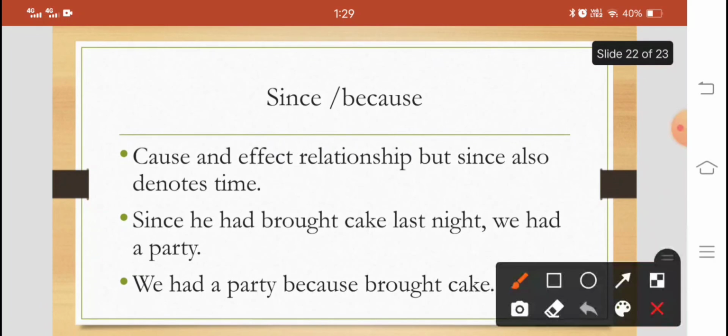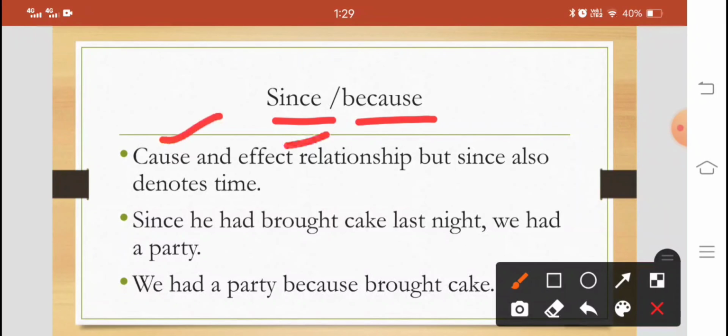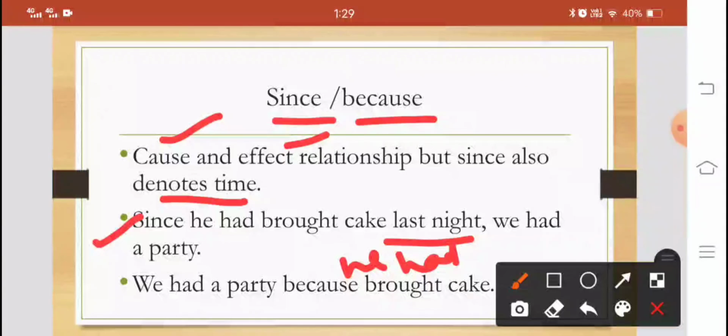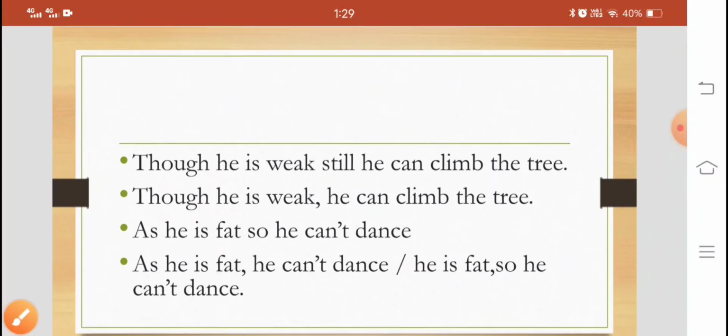Next confusing pair is since or because. Both of them show cause and effect relationship, but since also denotes time. Remember this. Since he had brought cake last night, we had a party. So last night denotes time, so we have used since here. We had a party because he had brought cake. So this is also correct.